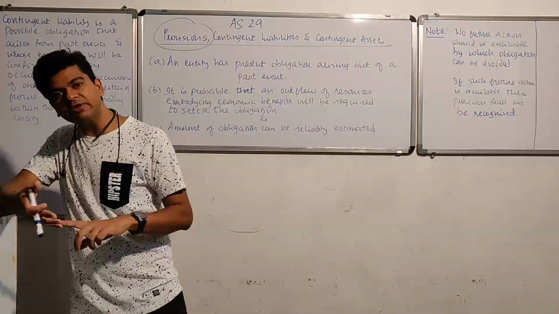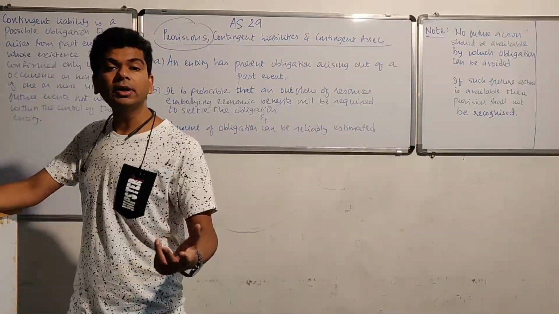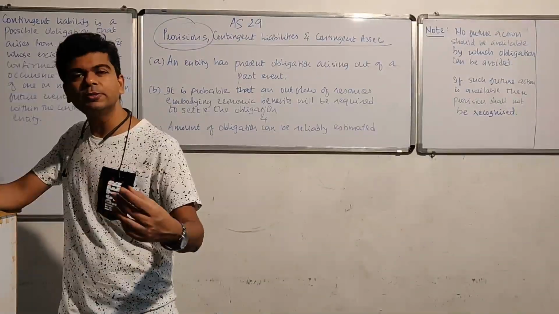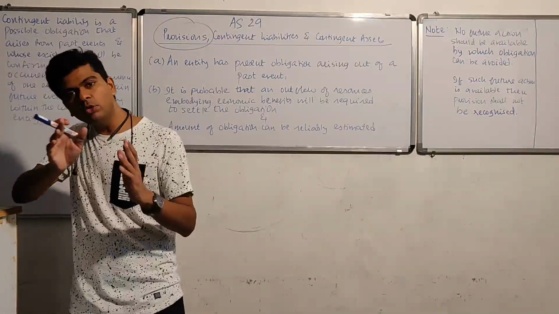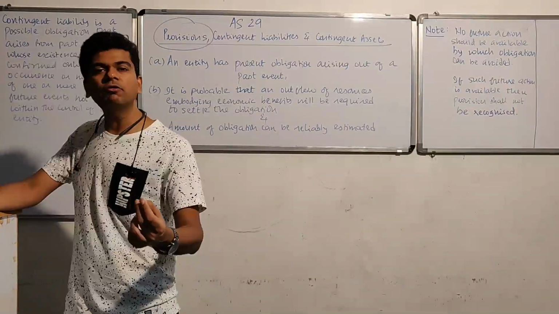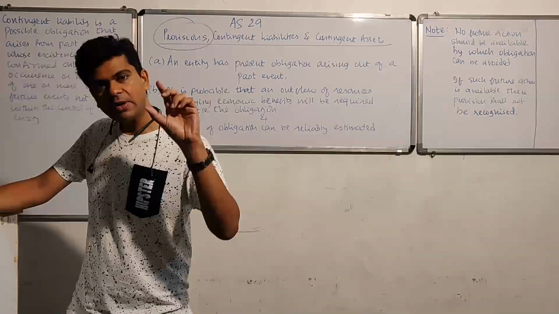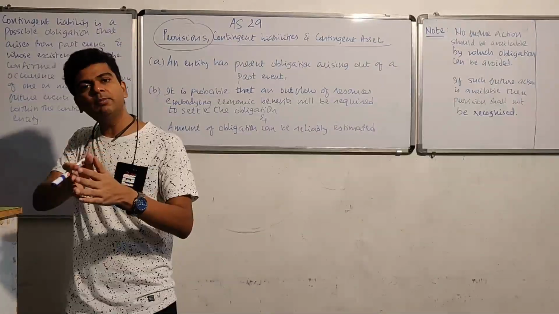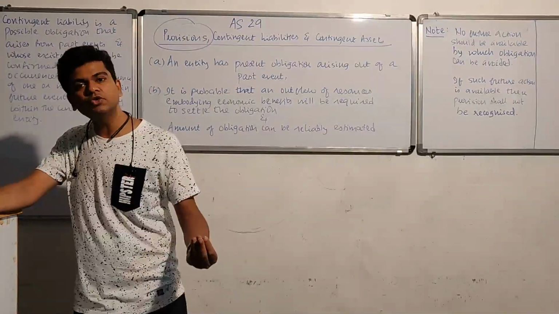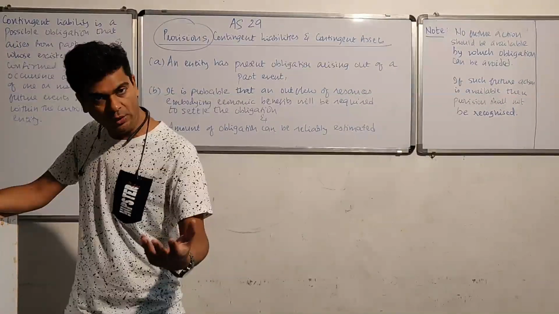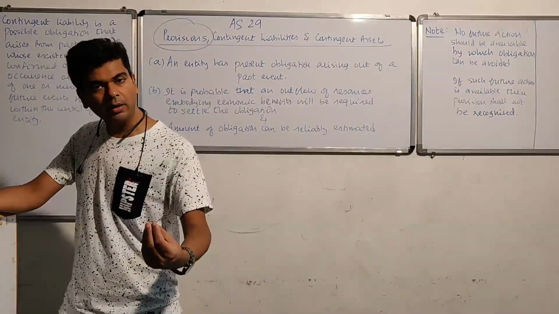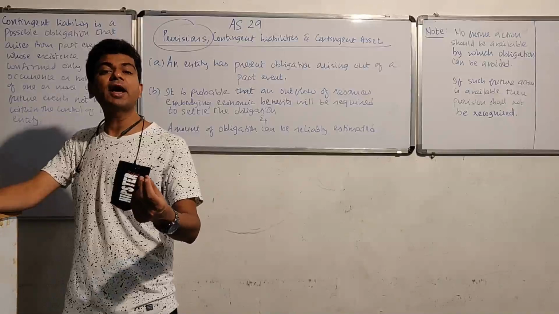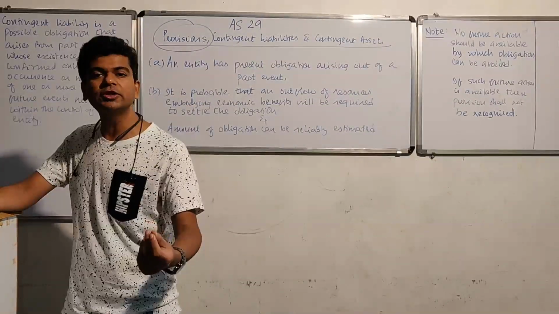Extending the same examples that we had taken earlier, you are selling on warranty basis. But you know what? You are doing this since last many years. You are in this business since last 15-20 years. And you know very well that it is only 1% of your total products which go defective. So I have a percentage in my mind. Based on my past experience, I know that whenever that product is written back, 75% of the goods require minor repairs. 25% requires major repairs. So I have quite a few inputs available. I can use these inputs, and on the basis of that, I can find out what will be the amount of provision that is required.